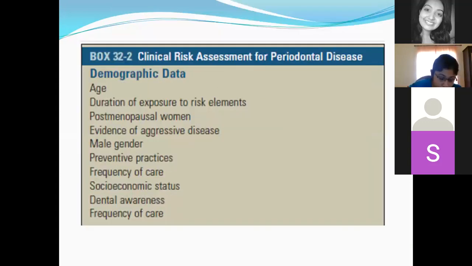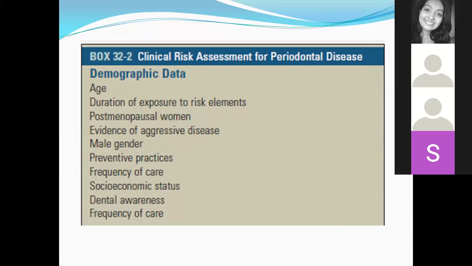Under demographic data, you have the age, duration of exposure, post-menopausal women, evidence of aggressive periodontitis, male gender, preventive practices, frequency of care, and socioeconomic status. All these entities you have to ask in demographic data to confirm whether this person is at a higher risk of developing the disease or not.